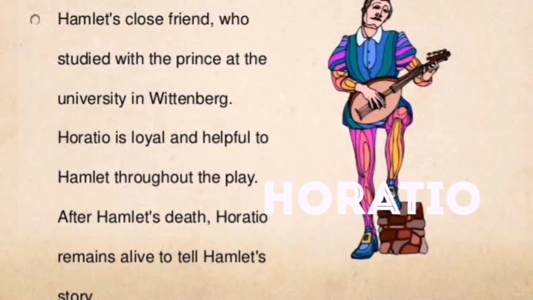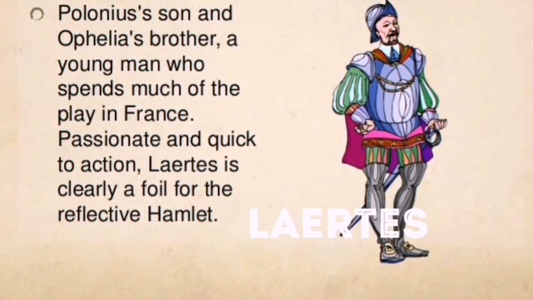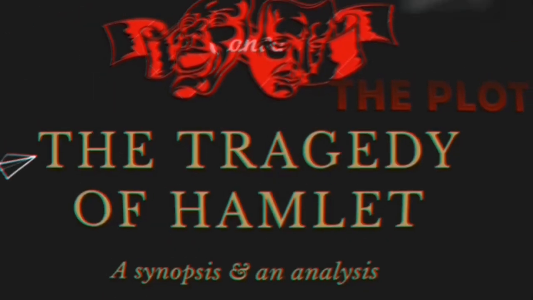Horatio, Hamlet's close friend, who studied with the prince at the University of Wittenberg. Horatio is loyal and helpful to Hamlet throughout the play. After Hamlet's death, Horatio remains alive to tell Hamlet's story. Laertes, Polonius's son and Ophelia's brother, a young man who spends much of the play in France, passionate and quick to action. Laertes is clearly a foil for the reflective Hamlet.